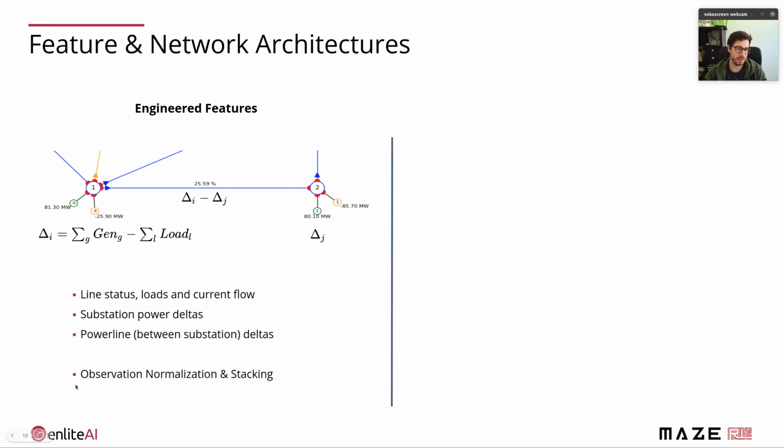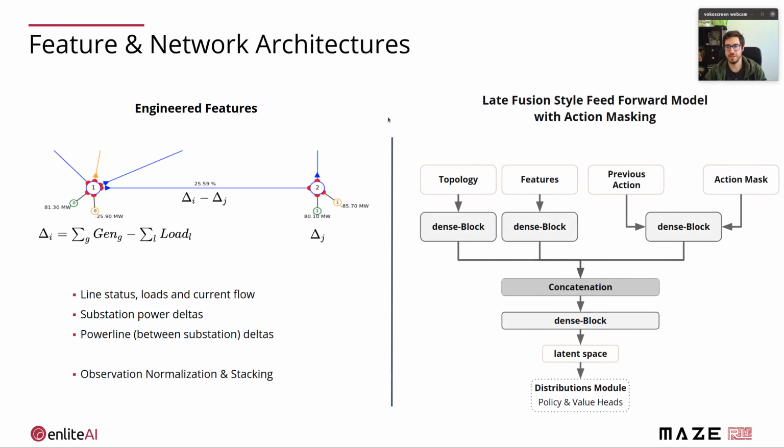A bit more interesting, we of course use observation normalization to make sure the models learn efficiently, and we also use observation stacking to have some dynamics of the env represented in our observation. All of this is then processed with a simple late fusion style feed-forward model, first processing the individual features, concatenating them, and then feeding into the policy and value networks.